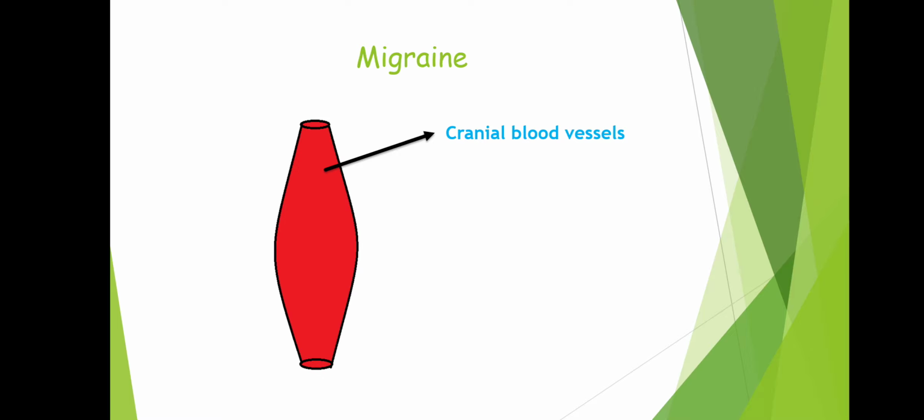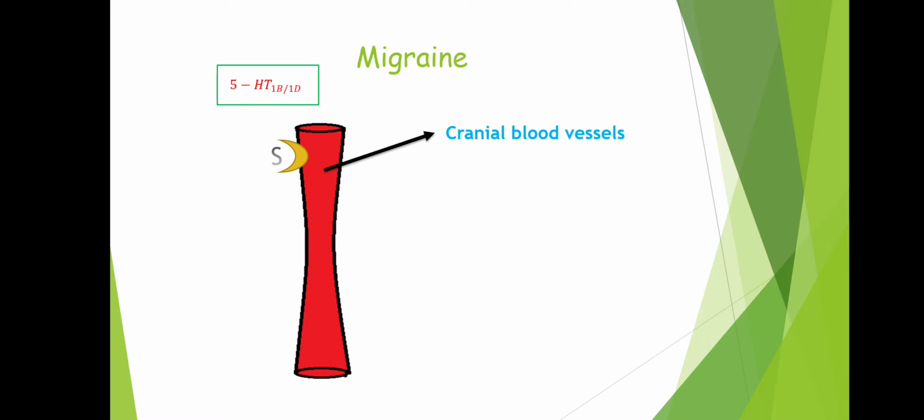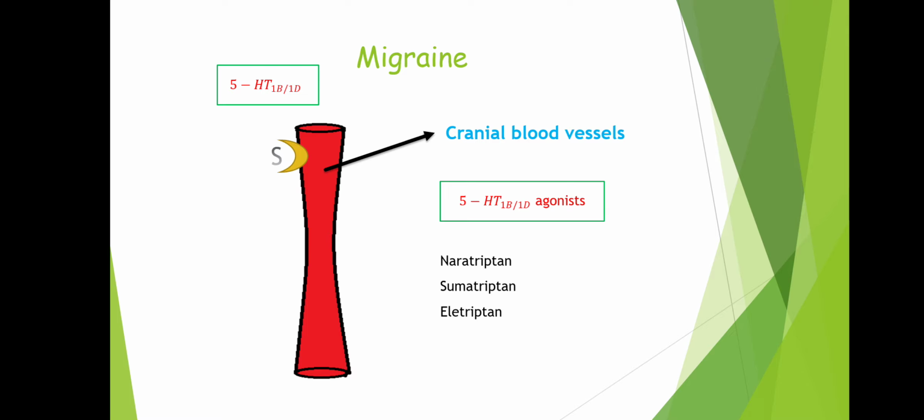So on this cranial blood vessel, we have got a receptor, and what is this receptor? This is 5-HT1B1D receptor. Whenever serotonin or any other agonist of this receptor acts on it, this receptor gets activated and it will produce vasoconstriction and thereby treat migraine. So we have got 5-HT1B1D receptor agonists such as naratriptan, sumatriptan, almotriptan, rizatriptan, frovatriptan, as well as ergot alkaloids. So we have got two types of drugs, triptans and ergot alkaloids.